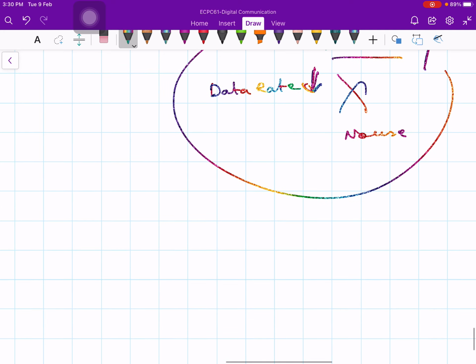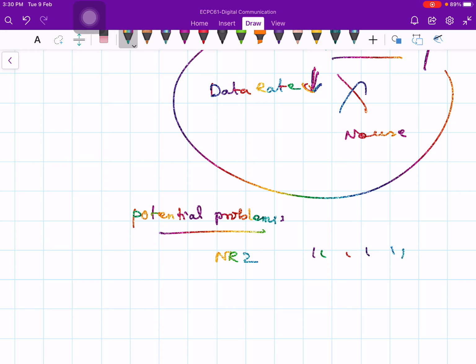Now let us see the potential problems. Coding ones and zeros in the form of NRZ, non-return to zero waveforms, on a transmission line, particularly when there is a long string of ones or a long string of zeros, the line would appear to be either permanently on or permanently off.